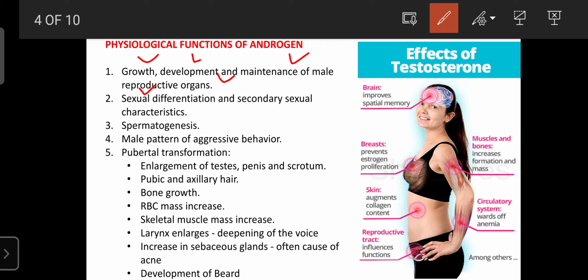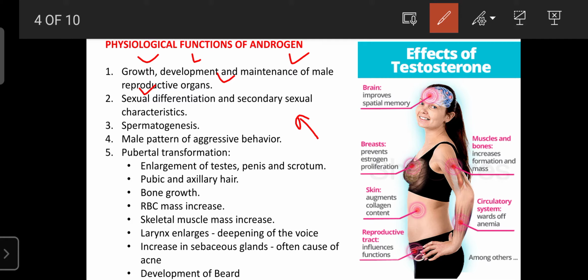Due to that reason, the androgen plays an important role in sexual differentiation, and it is involved in the development of the secondary sexual characters as well as secondary sexual organs in the male.